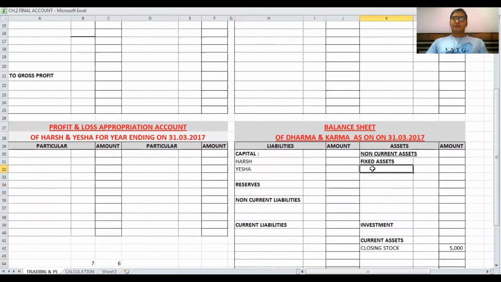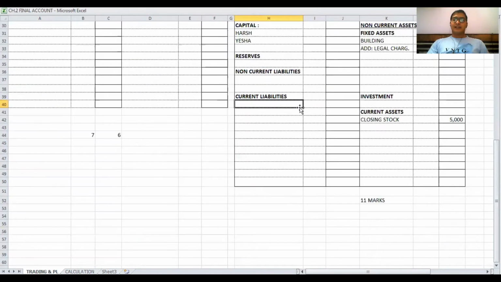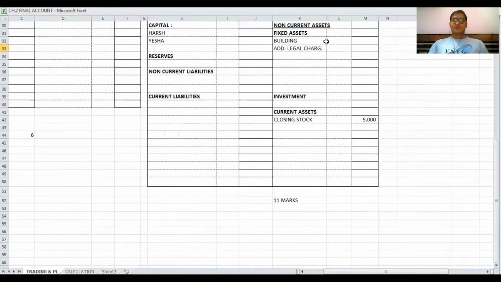In the balance sheet asset side we have to add the legal charges to the building. Deduct from legal charges and add in building as legal charges for building. Building given in the question is 46,000. Add legal charges of 4,000, and the inner column value is 50,000.